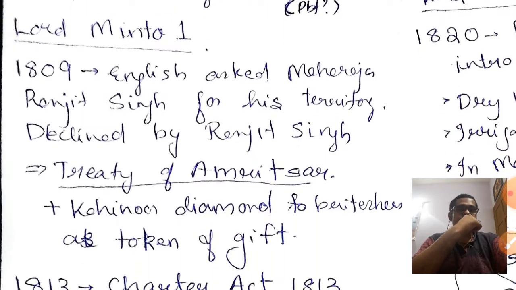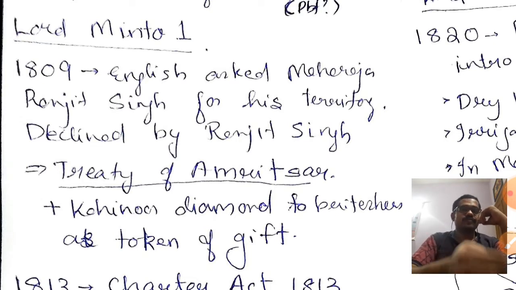Now Lord Minto I is coming, and in 1809, the British now wanted to conquer the Sikh region, that is Punjab, etc. So in 1809, the English asked Maharaja Ranjit Singh, the Maharaja of that Sikh region, for his territory, and it was declined by Ranjit Singh.